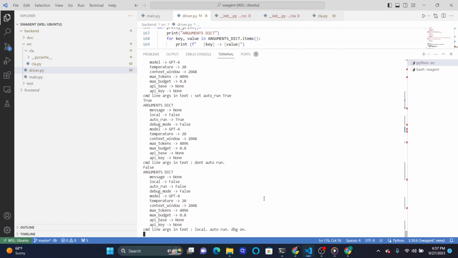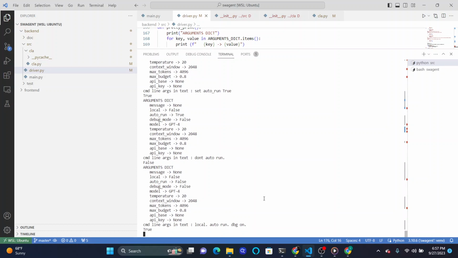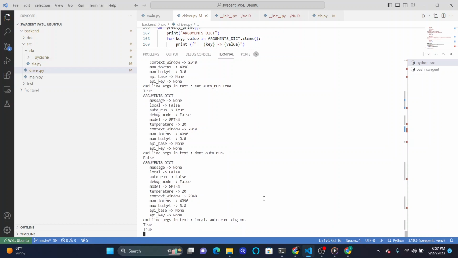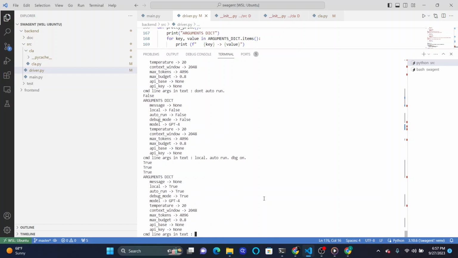So here what I expect it to do is, of course, understand the fact that I've said DBG, and DBG should be inferred to be the debug mode, and then it should be set to true. So sure enough it did this, right? It said local, so local is equal to true, auto run, and then debug mode is equal to true as well.